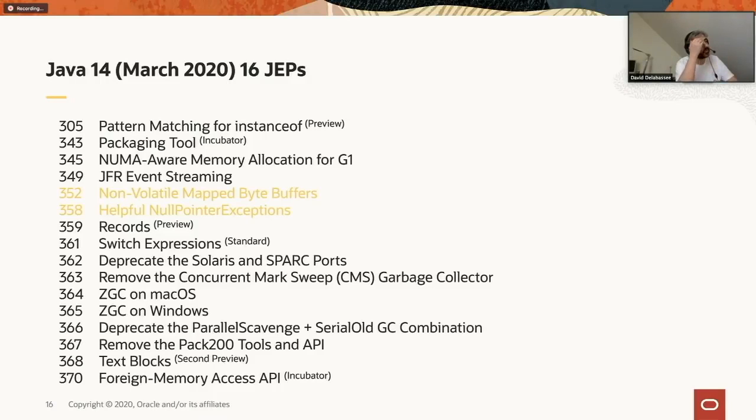So today we're going to discuss some of those JEPs that have been added in Java 14. Again, we see that there are two JEPs that are not coming from Oracle. Non-volatile mapped byte buffer, I think, is coming from Red Hat, and helpful null pointer exception, which we're going to discuss later, is coming from SAP.